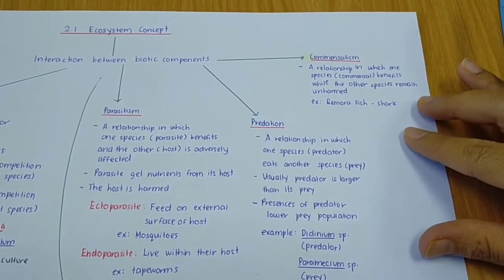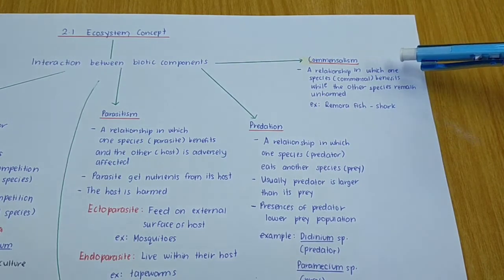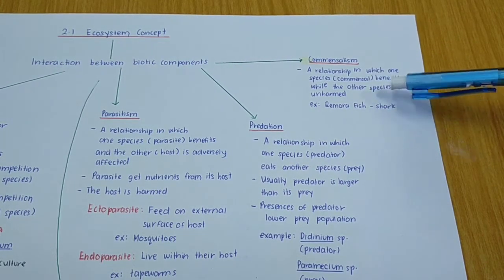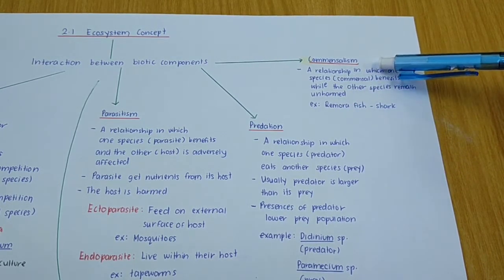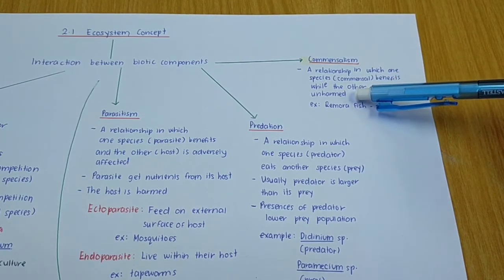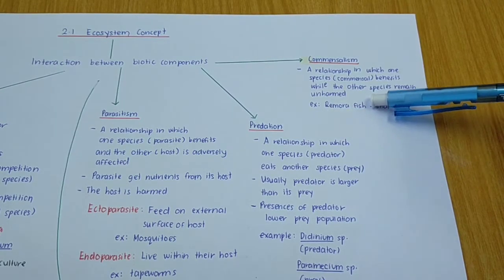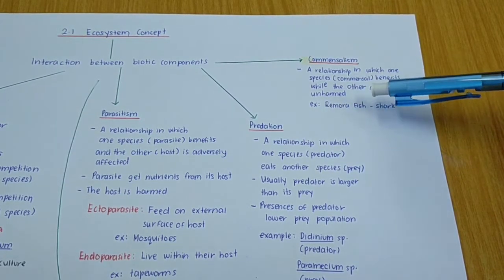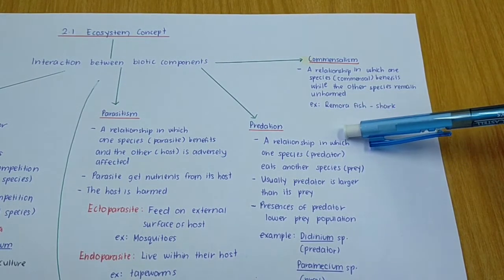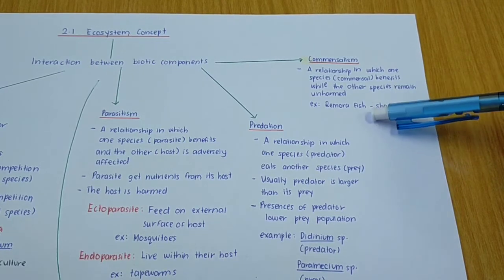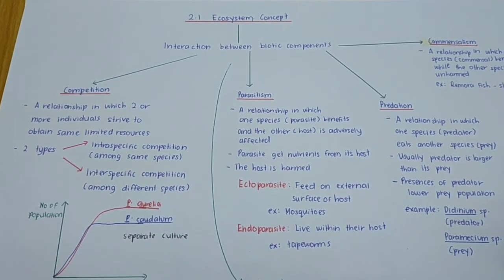The last one we call commensalism. What is commensalism? It is a relationship in which one species, or commensal, benefits while the other species remains unharmed. One species gets benefits, the other species is unharmed. An example of commensalism is Remora fish. Actually, Remora fish is the commensal. This is a relationship between remora fish and shark. Remora fish gets benefits from the shark, but the shark is unharmed. Alright, so this is the interaction between biotic components.